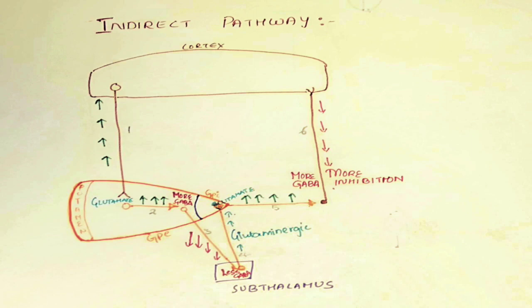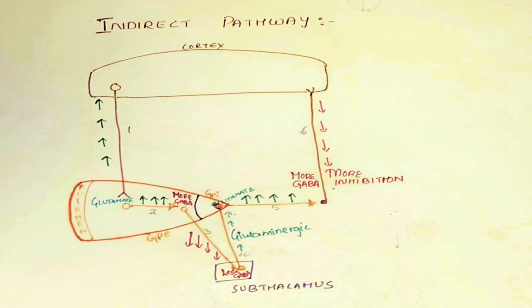It is also GABAergic, so under the inhibition it releases less GABA onto the cell bodies of successive neurons. As less GABA is released onto the successive neurons, these neurons get less inhibition, that means they are more active. These are glutaminergic neurons, so they release glutamate. As glutamate is a stimulatory neurotransmitter, the successive neuron, that is the pallidothalamic neuron, gets stimulated.